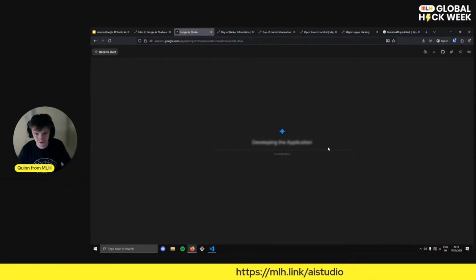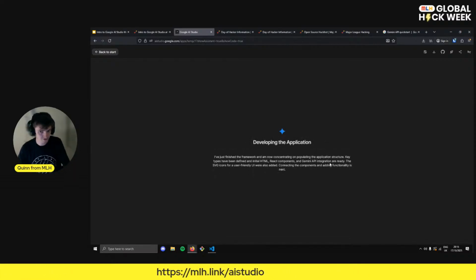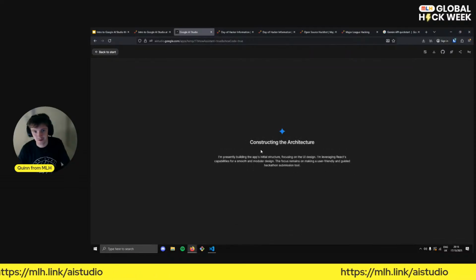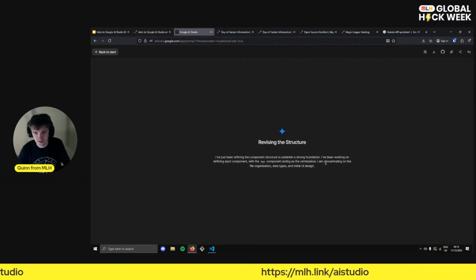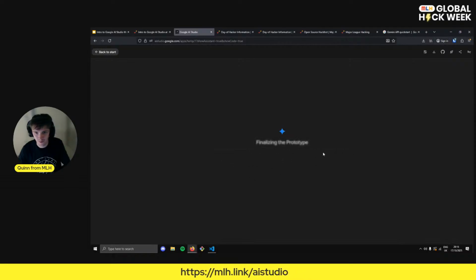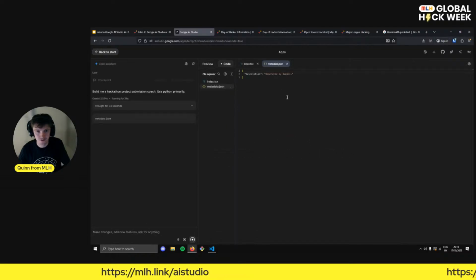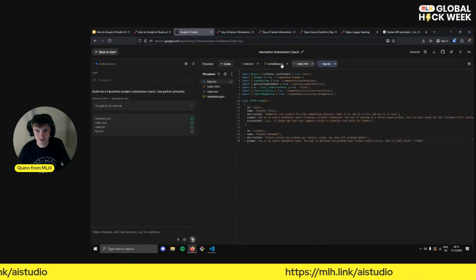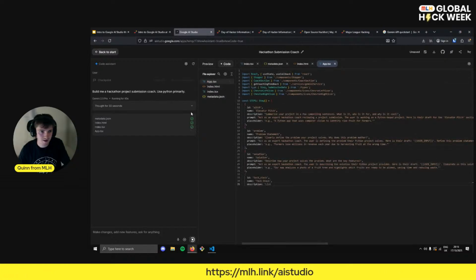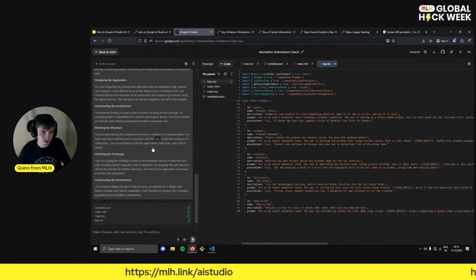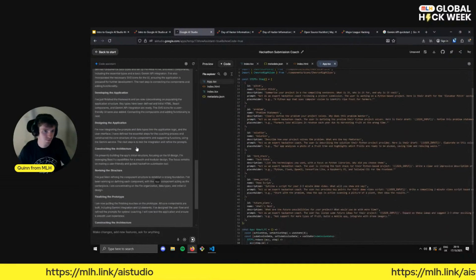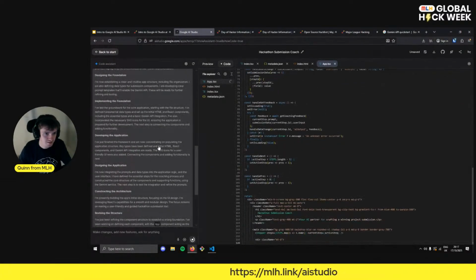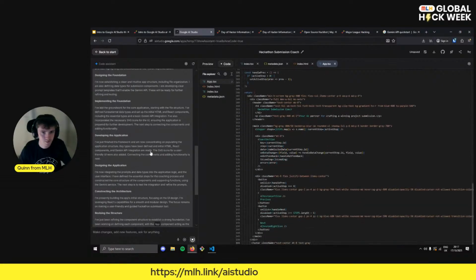So implementing the foundation, developing the application. I saw some reference to HTML there. Constructing the architecture, UI design, thinking about app components, and now finalizing prototype. And so we can see all of our files populating here as it writes them out. You can see it thought for 33 seconds, and we can read through this in our own time if we wish. Let's see. Yep. So here, key types have been defined: initial HTML, React, components, etc.